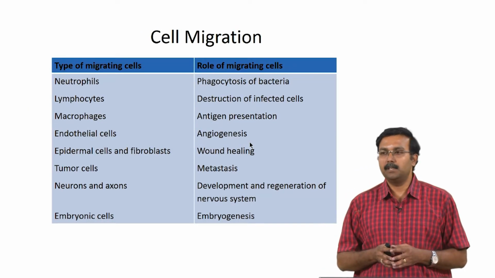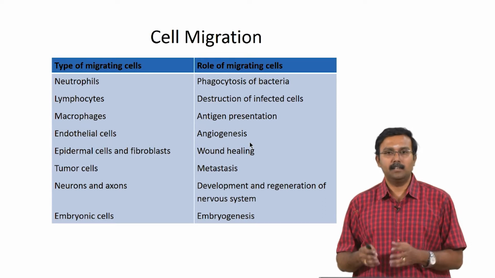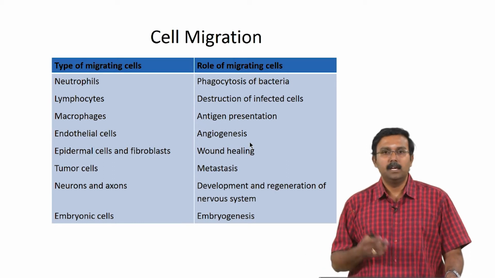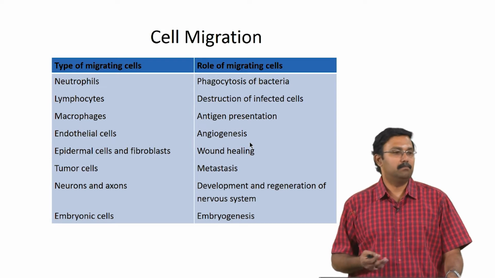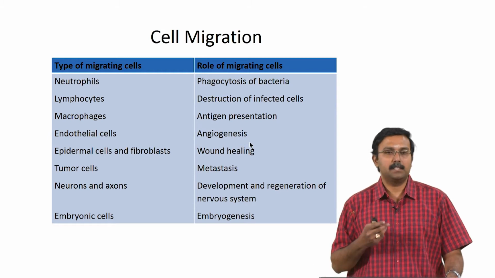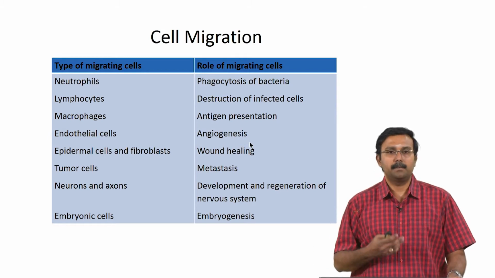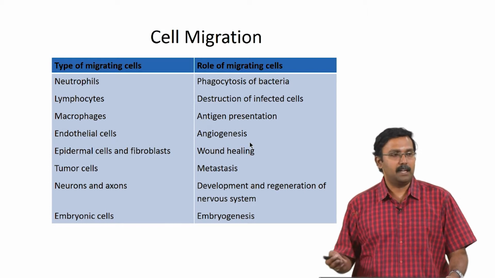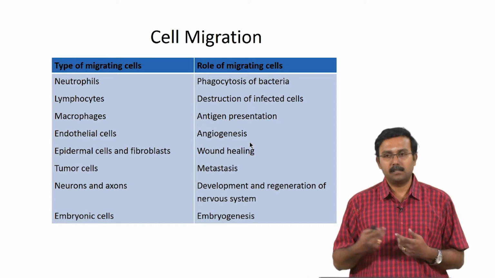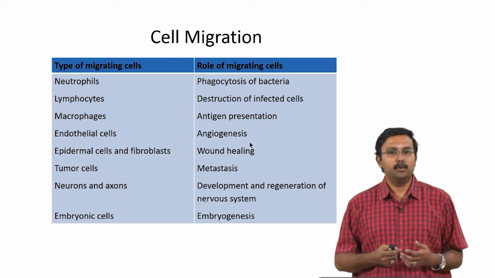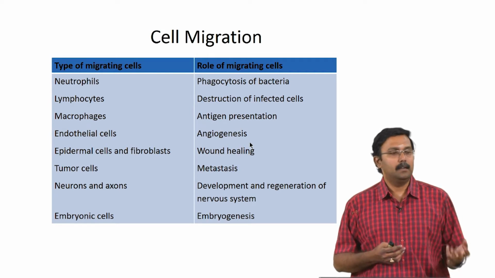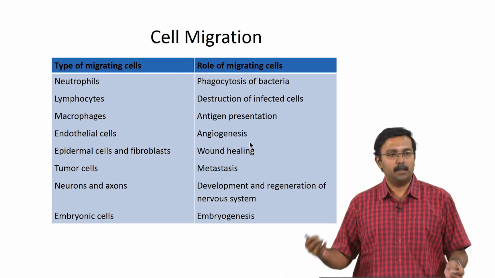So, these are some of the cells which migrate very commonly, and these are the roles when it comes to migration. Neutrophils migrate for phagocytosis, lymphocytes for destruction of infected cells, macrophages for phagocytosis and for antigen presentation, and endothelial cells to create angiogenesis. Epidermal cells and fibroblasts migrate during the process of wound healing, tumor cells will migrate during metastasis, and neurons and axons migrate during the development and regeneration of nervous tissues, and embryonic cells migrate during embryogenesis.